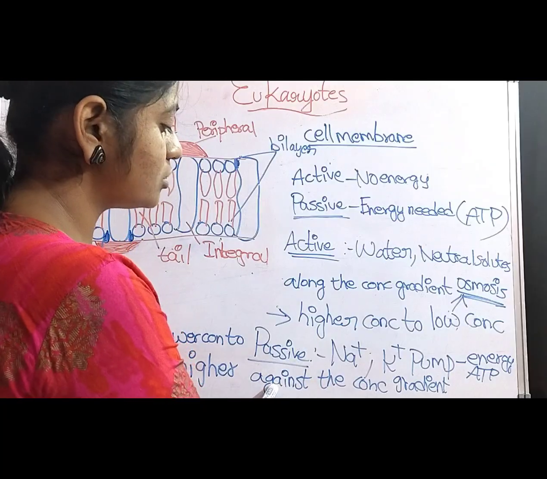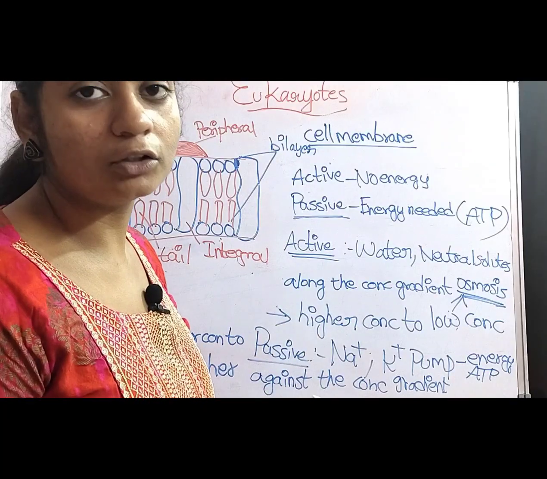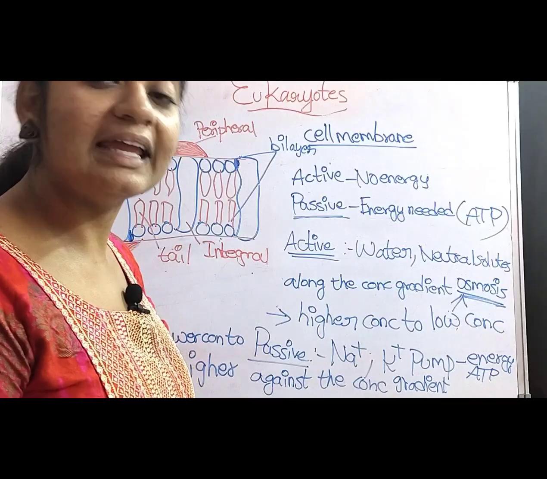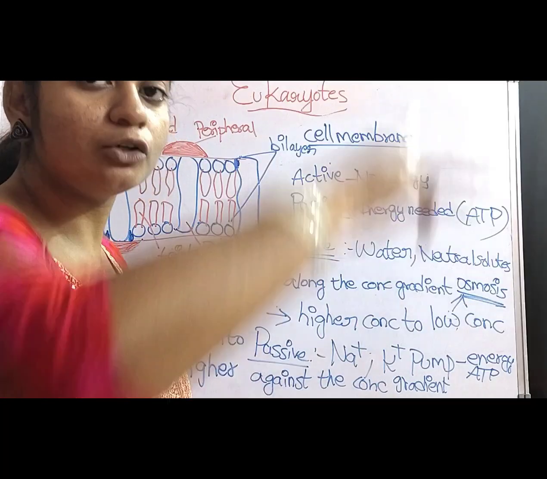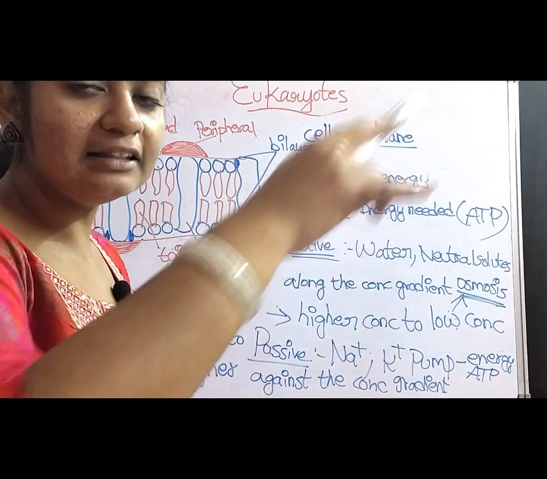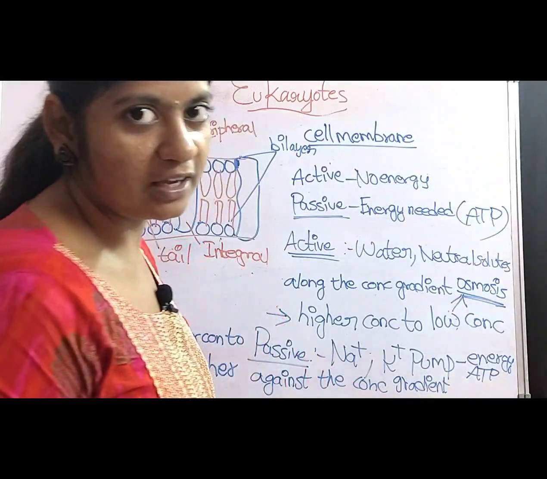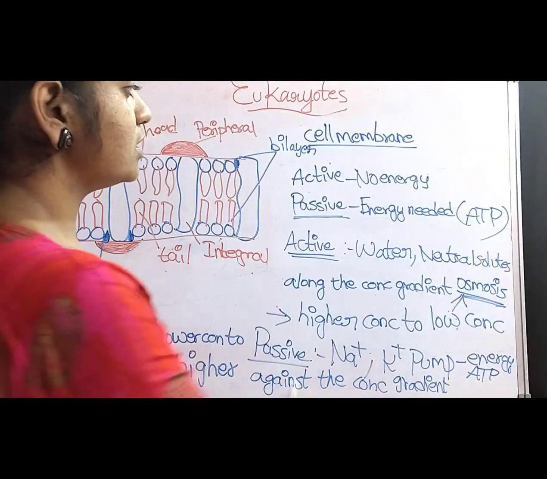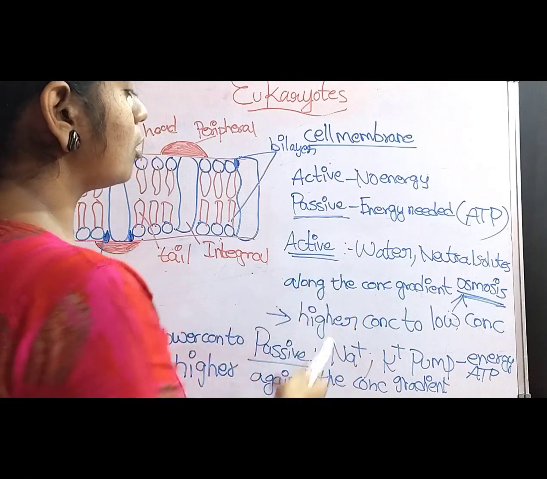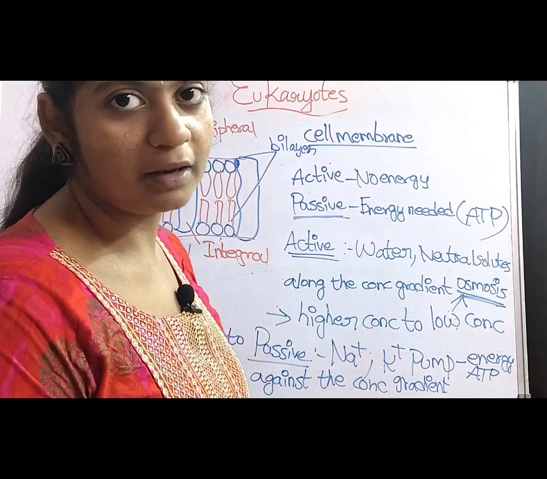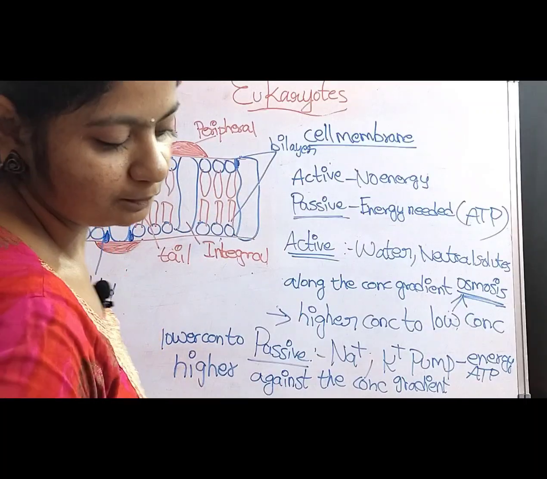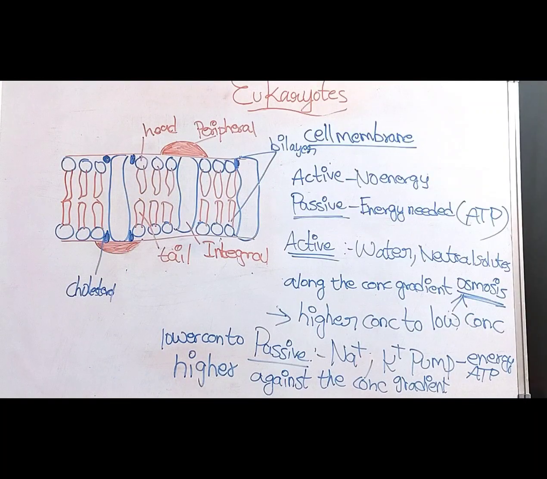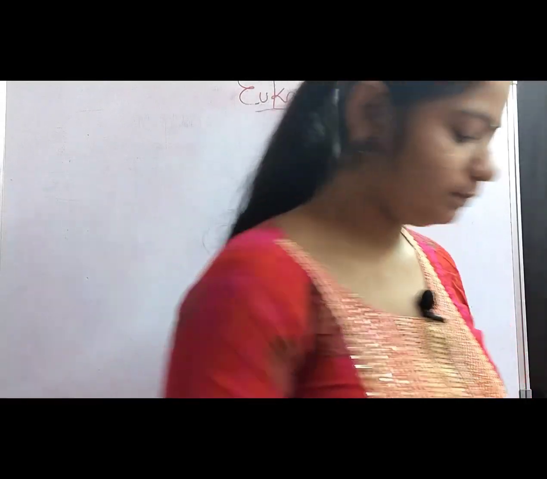But in the active transport, they do not move along the concentration gradient. They move against the concentration gradient, that is from lower concentration to higher concentration. And in this process, energy consumption takes place in the form of ATP. So this is about the complete process of function of the cell membrane, which takes place in the fluid mosaic model. And now let us discuss the structure and function of the cell wall.